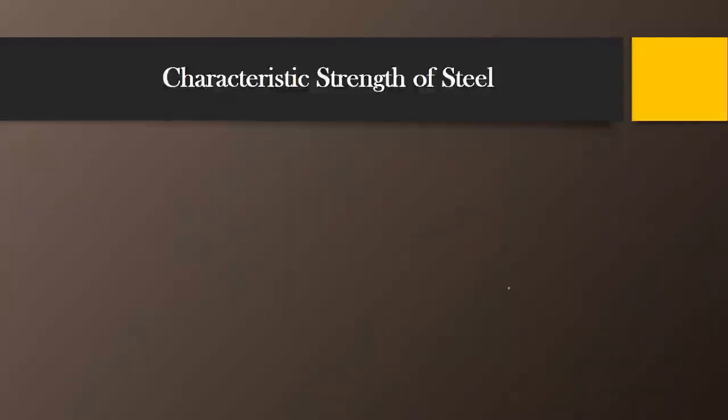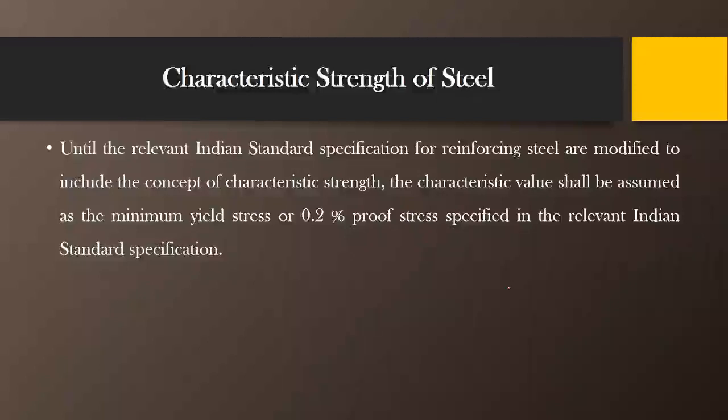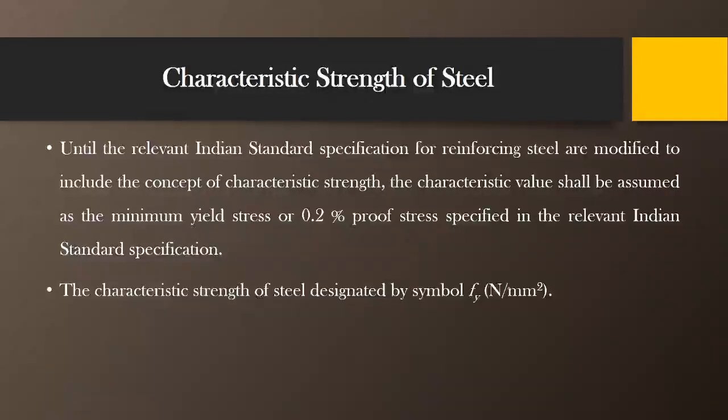Then the characteristic strength of steel. The IS standards specifications don't provide the exact values of the characteristic strength, but until the relevant Indian standard specifications for the reinforcing steel are modified to include the concept of characteristic strength, the characteristic value shall be assumed as the minimum yield stress or 0.2% proof stress specified in the relevant Indian standards for the steel.